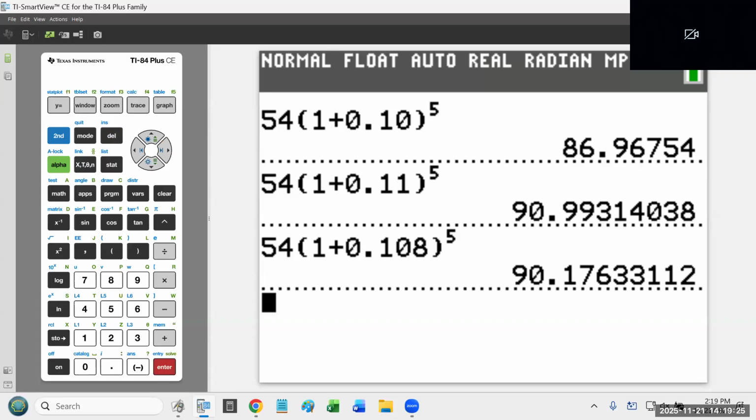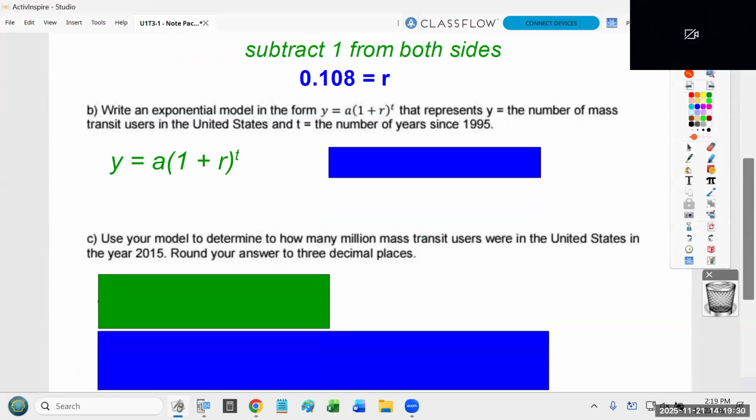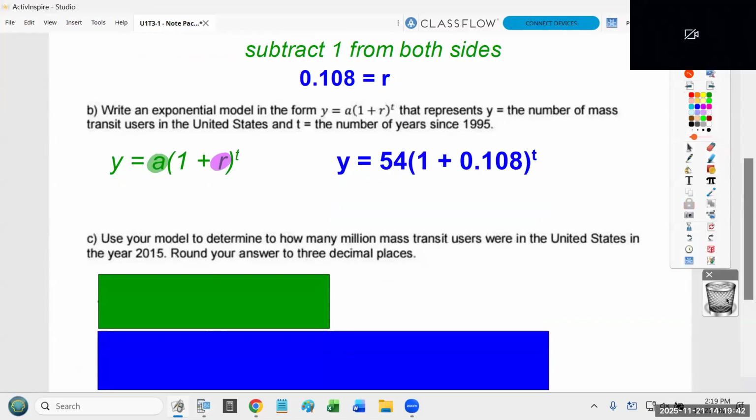Okay. So now when we write an exponential model, we know we started at 54 million. We just solved that the rate is 0.108. So plug those numbers in and you've got your equation. Part B says write an exponential model in this form that represents y equals the number of mass transit users in the United States.